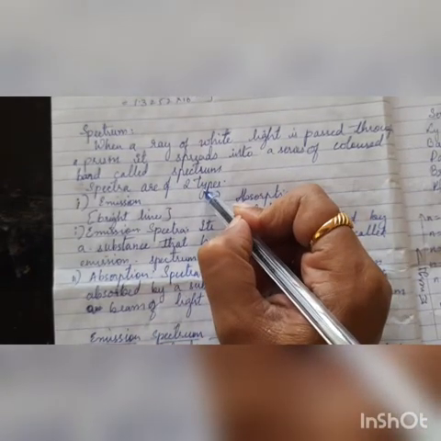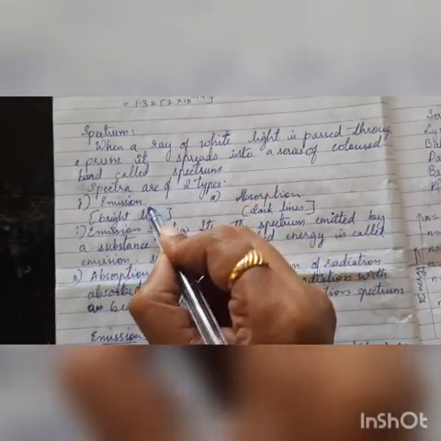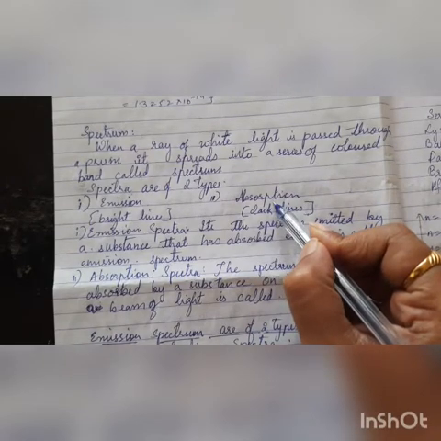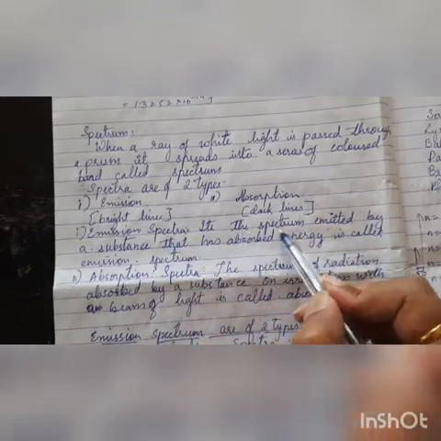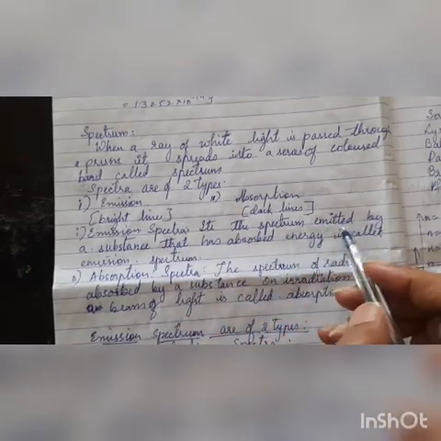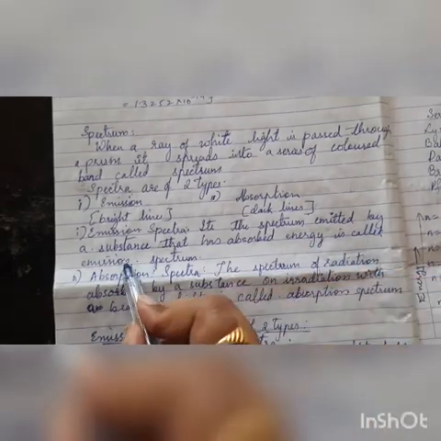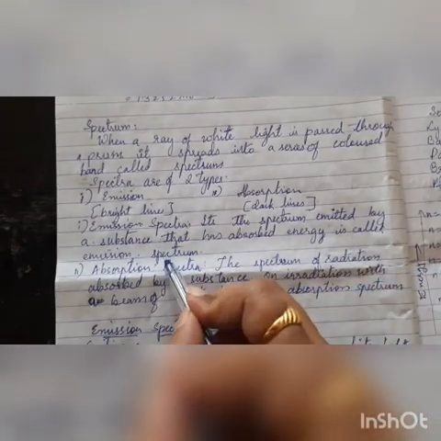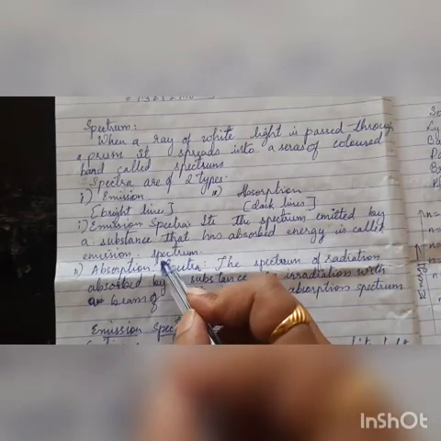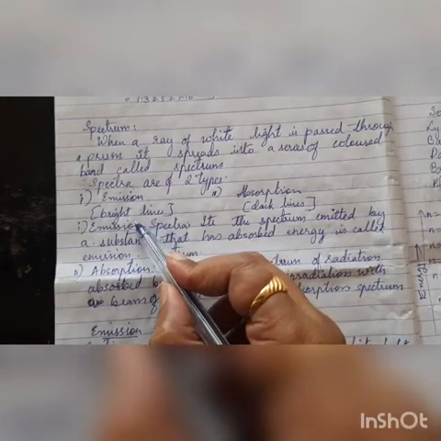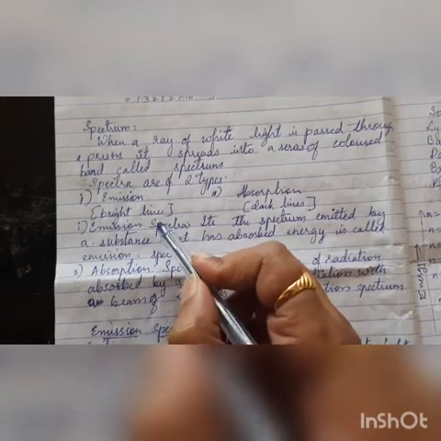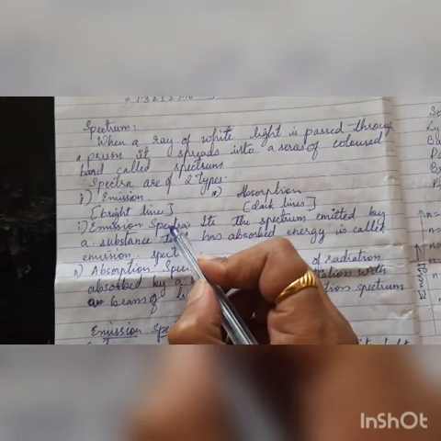This spectrum, or spectra, is of two types, basically two main categories: the emission spectrum and the absorption spectrum. What is the difference between them? The emission spectrum is the spectrum emitted by a substance that has absorbed energy. In the emission spectrum, bright lines are seen. This is called the emission spectrum.